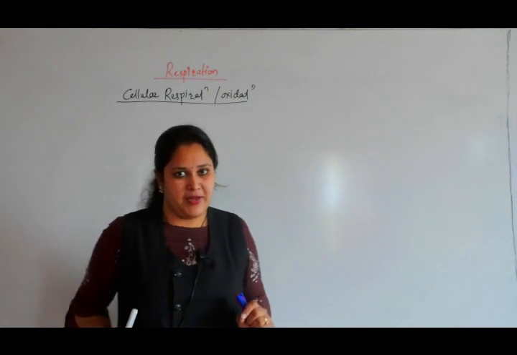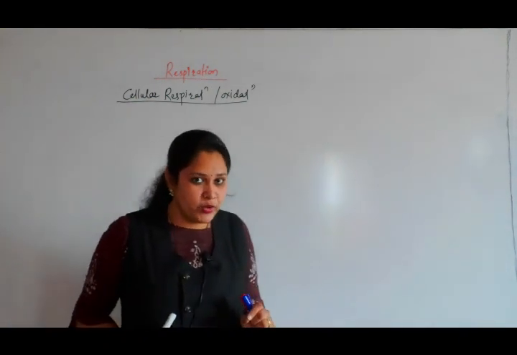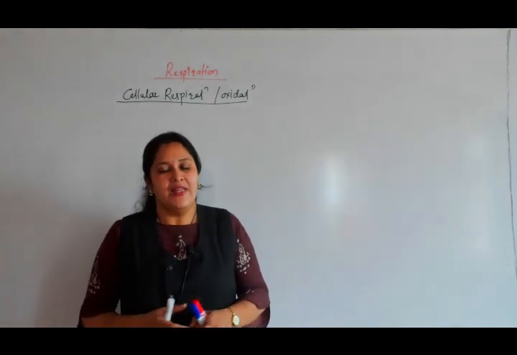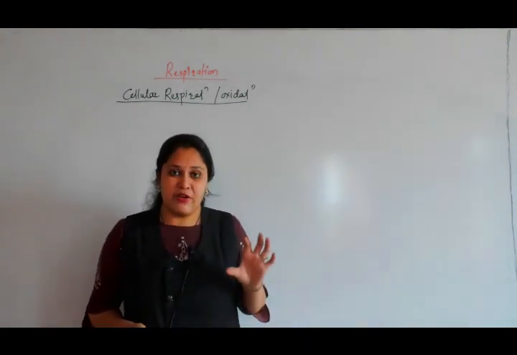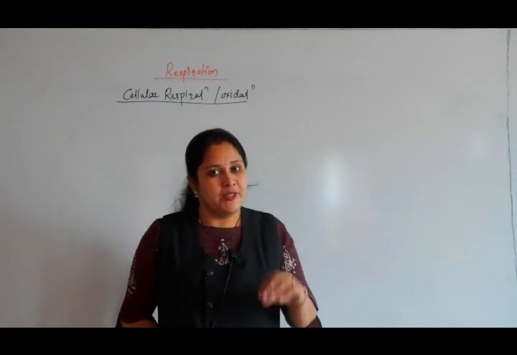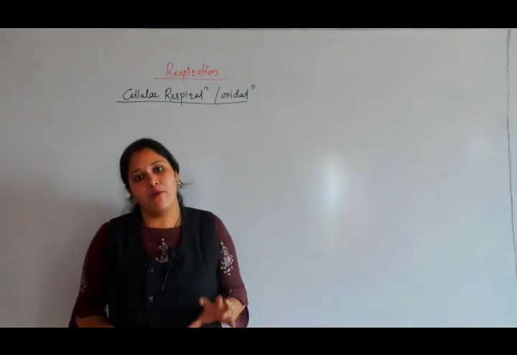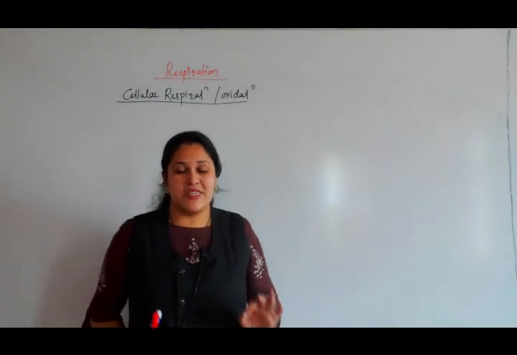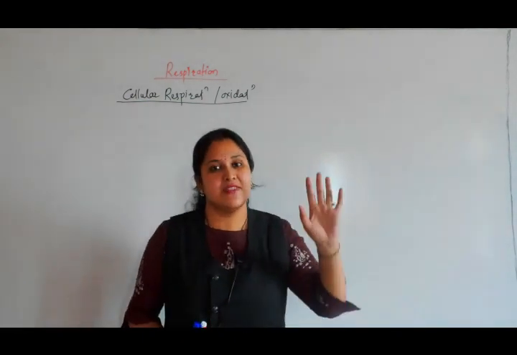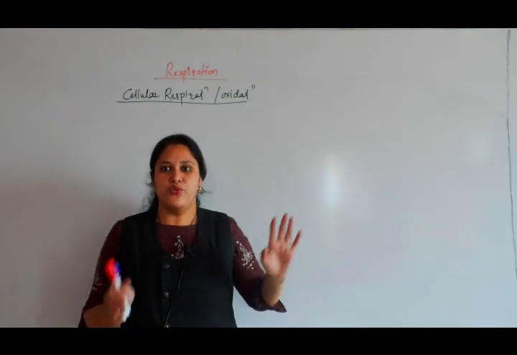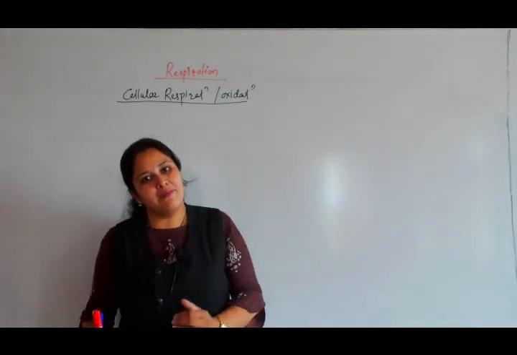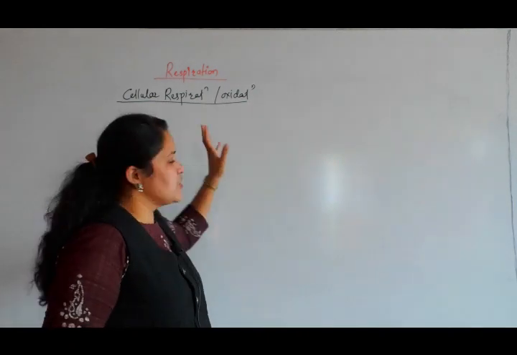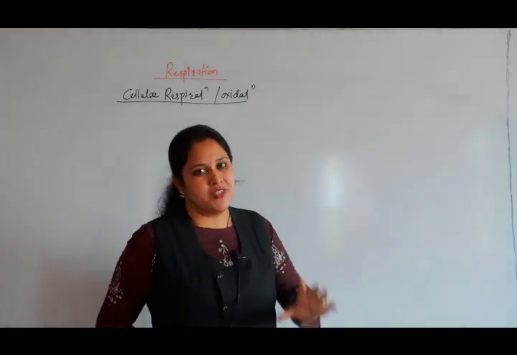Every cell respires. In photosynthesis, not all plant cells are able to undergo photosynthesis. There are chlorenchymatous cells filled with chlorophyll pigment, and only these cells can perform photosynthesis. But respiration occurs in each and every living cell. So we call it cellular respiration or cellular oxidation.